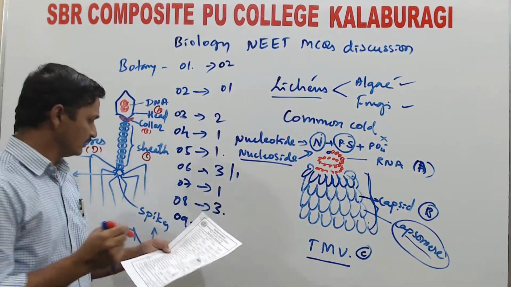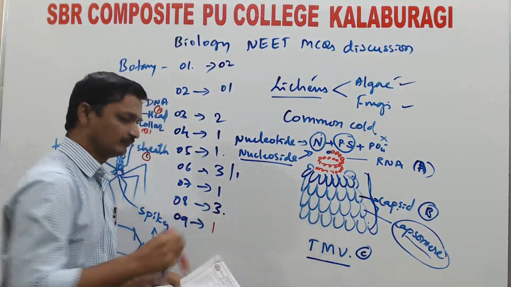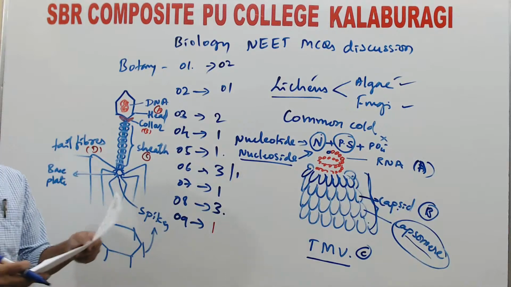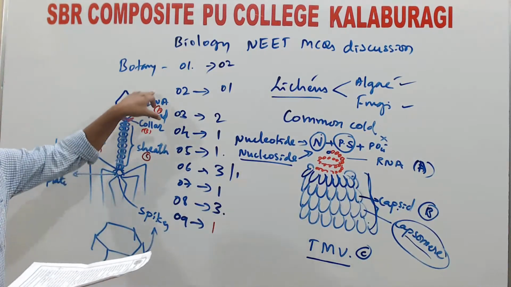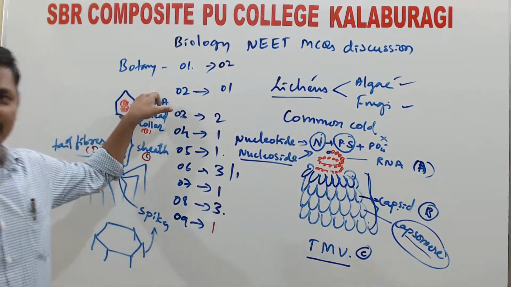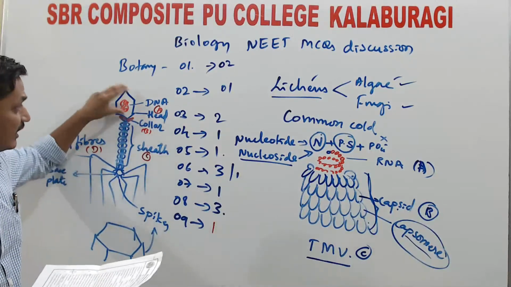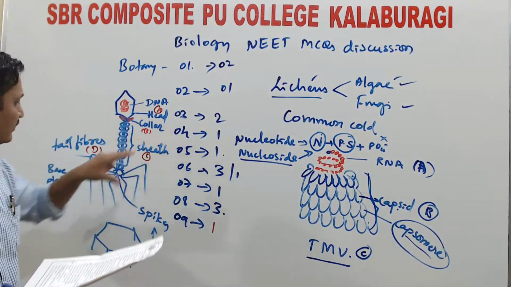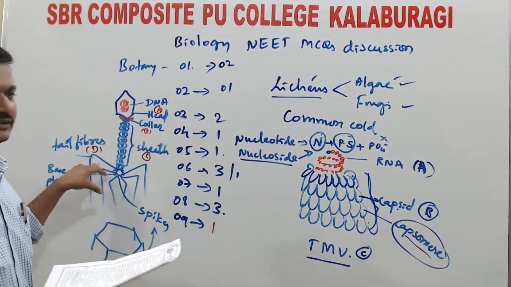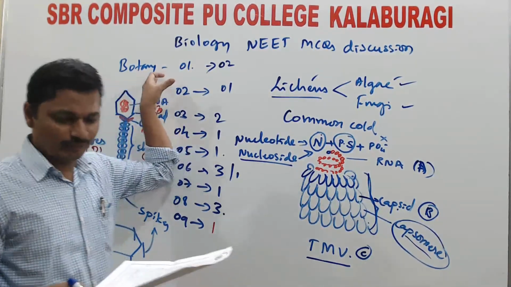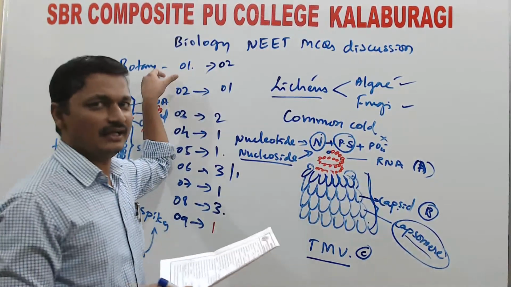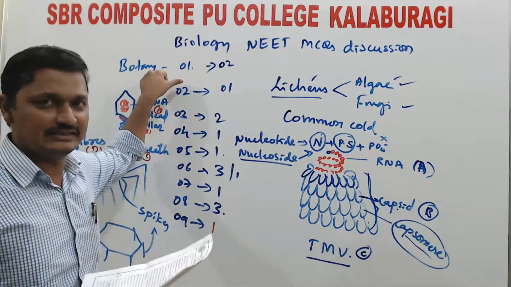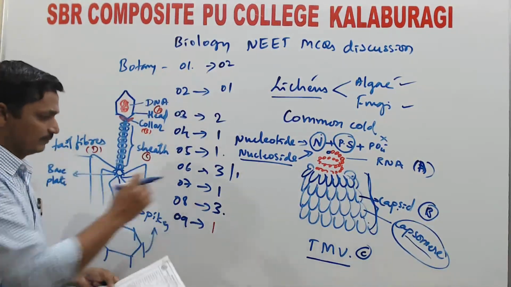So the option for question number 9 is 1. Option number 1 is correct, as we labeled. A is the head. They did not ask about the DNA. They asked about the entire head region, and this is the collar, and this is the sheath. Then these are the tail fibers. So this is the diagram of a bacteriophage, a virus that can cause infection to bacterial cells. So question number 9, first option.